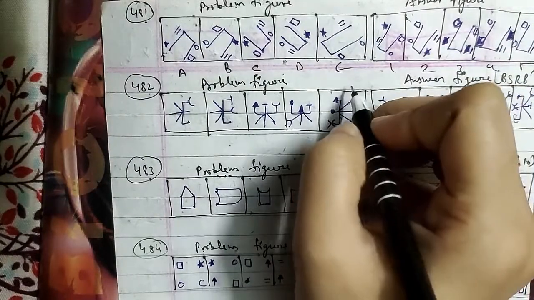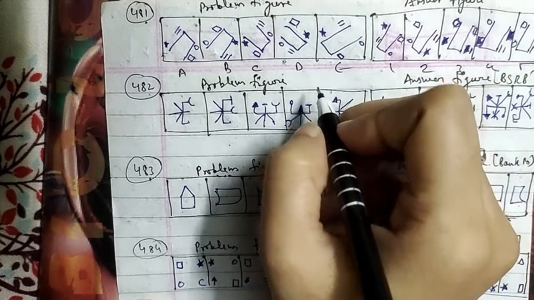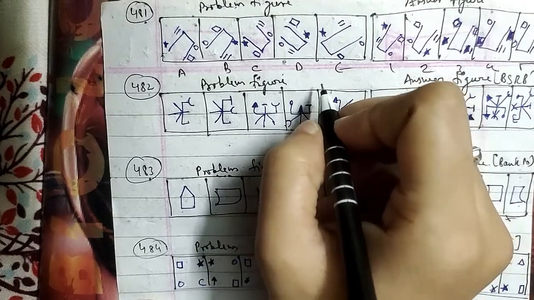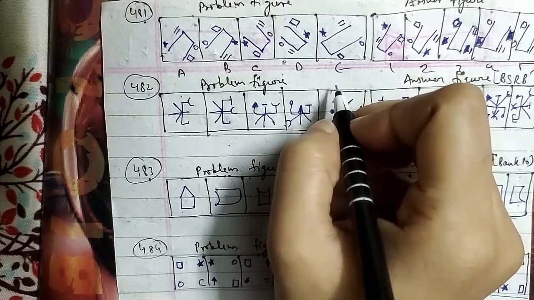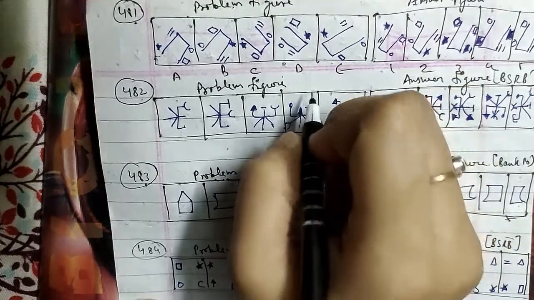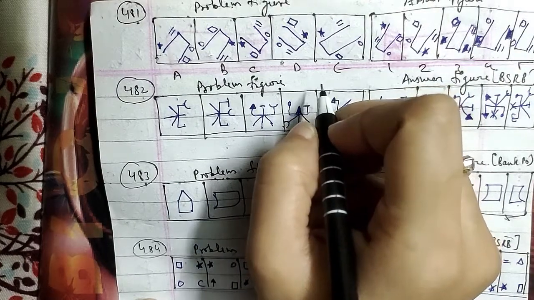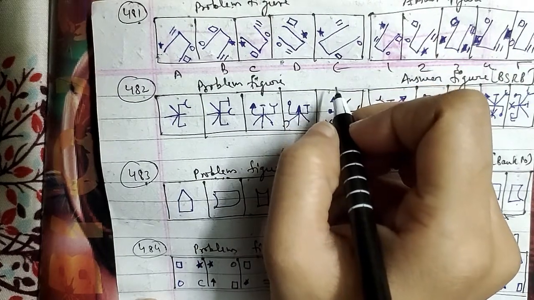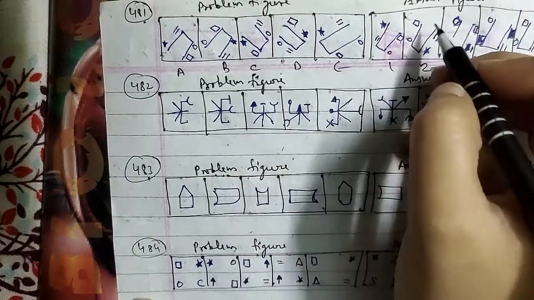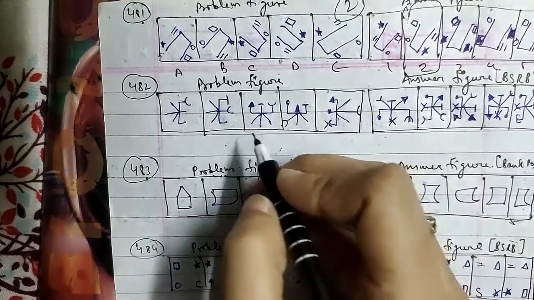So here in the first step, the symbols on either side of the figure interchange their positions, and these symbols interchange positions among themselves too. In the next step, the figure rotates 90 degrees clockwise and all the symbols move one step clockwise. The process repeats itself, and after the E figure, we will have the second figure as the right answer for this question here as well.